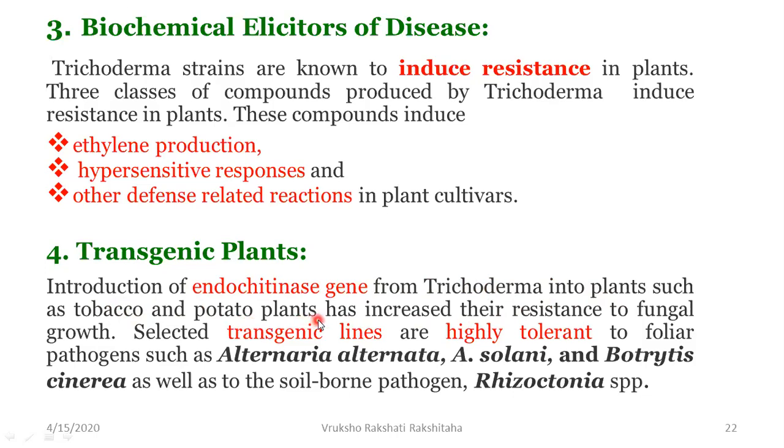So what has happened is that the tobacco and potato plants are showing increased resistance to fungal attack. And these plants, in which the endochitinase gene has been introduced, are called transgenic plants. So these transgenic lines are highly tolerant even to the foliar pathogens like Alternaria alternata, Alternaria solani, and Botrytis cinerea, as well as to the soil-borne pathogens like Rhizoctonia species.